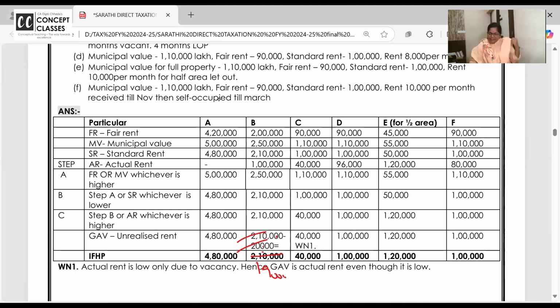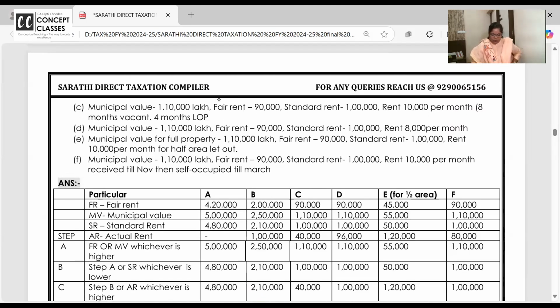Now you want me to discuss the E bit. I will do that. Chalo. Municipal value of the full property is 110. Fair rent and standard rent are given. And the rent is 10,000 per month for half of the area. Okay. Half of the property is only given for rent. Then fair rent, municipal value, standard rent also you have to take for half, because they are given for the full property. Is your doubt clear now?